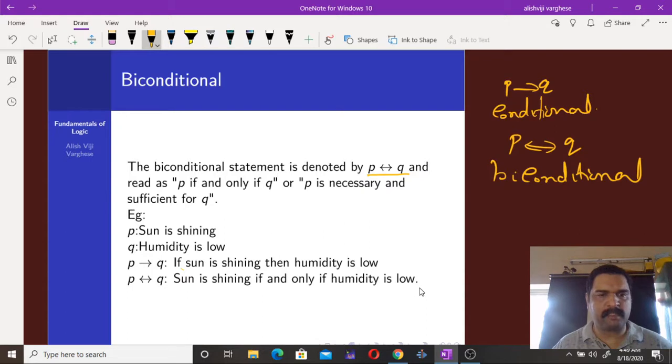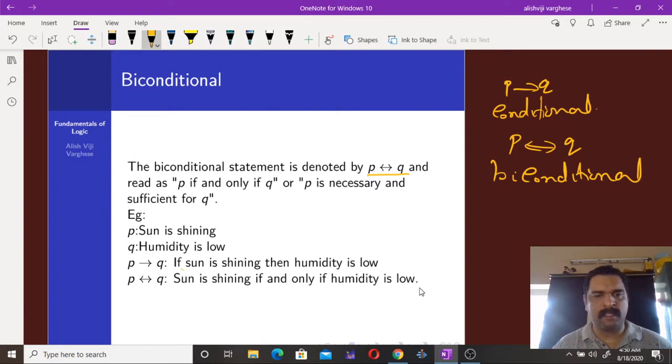If P exists, then Q exists. And observe one thing, this Q can exist without P. That's possible. Then in the second case, P if and only if Q: sun is shining if and only if humidity is low.